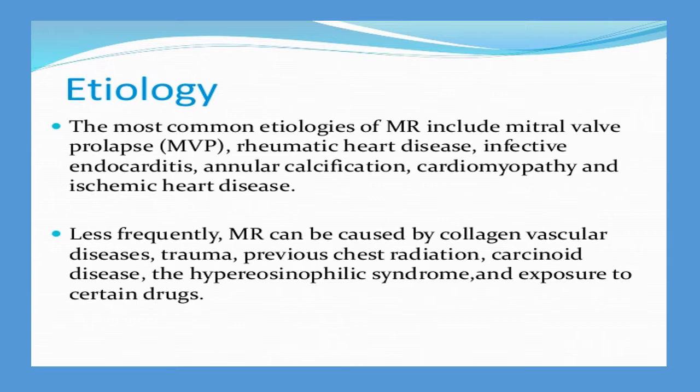And less frequently, mitral regurgitation can be caused by collagen vascular diseases, in which the body's immune system attacks its own tissue. Also chest trauma or previous chest radiation. And carcinoid disease, a rare cancerous tumor called a carcinoid tumor that secretes certain chemicals into the bloodstream. And hypereosinophilic syndrome, a peripheral blood eosinophilia with manifestations of organ system involvement or dysfunction, and even exposure to certain drugs.